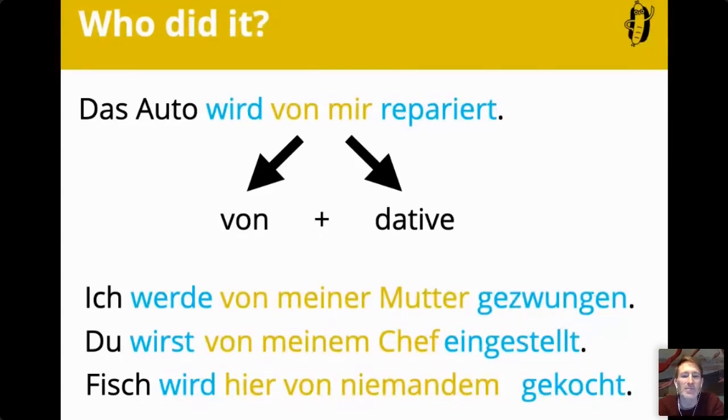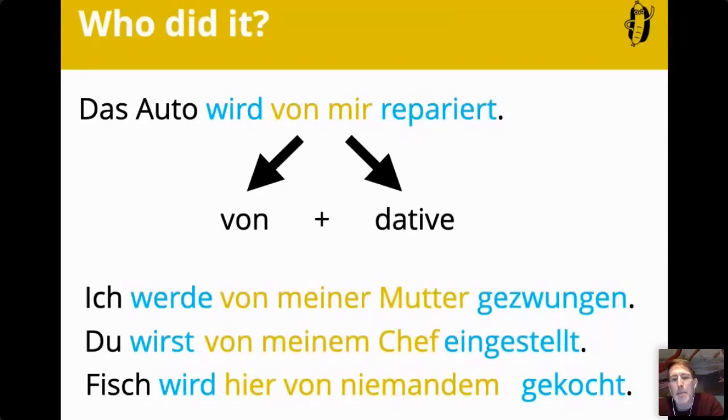You say anybody. In English, it's a bit tricky because you use the not, isn't being cooked by anybody. In German, we don't have that. Yeah. So in German, fish is not being cooked here by nobody. Or fish is being cooked here by nobody. That would be a better translation. So it's an unnecessarily complex example.